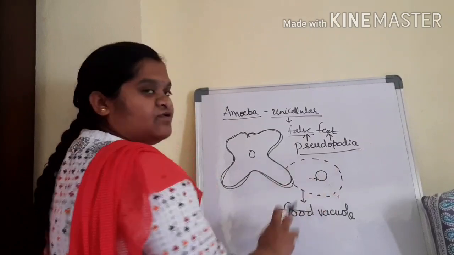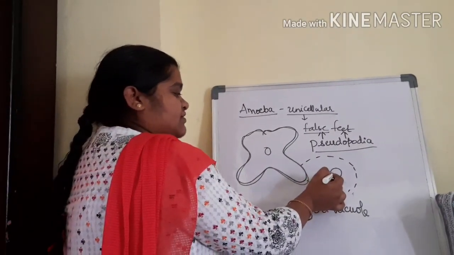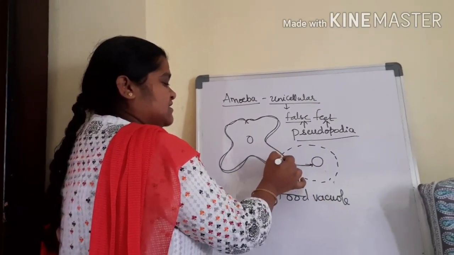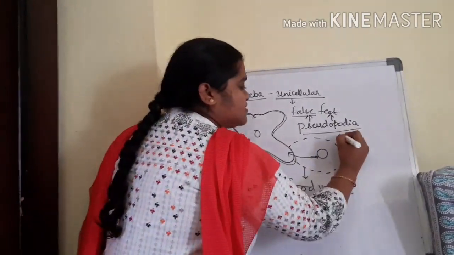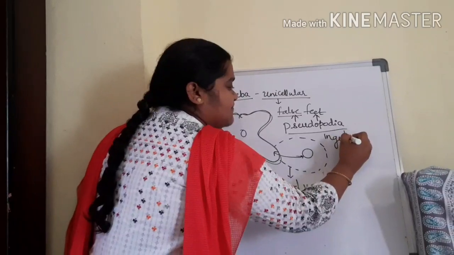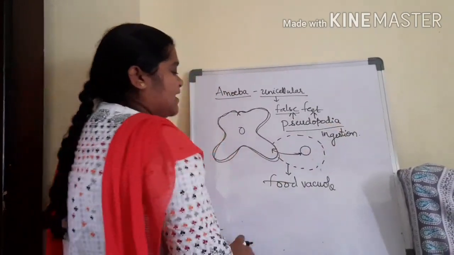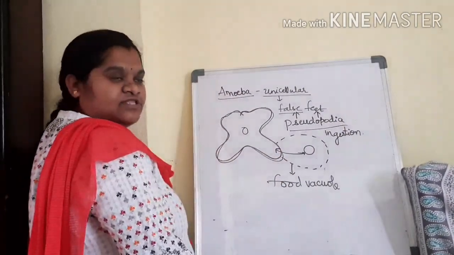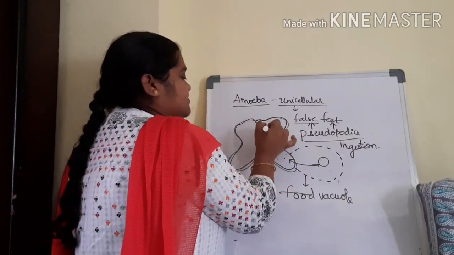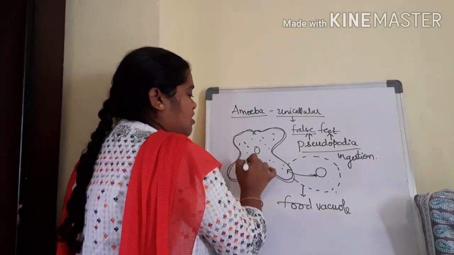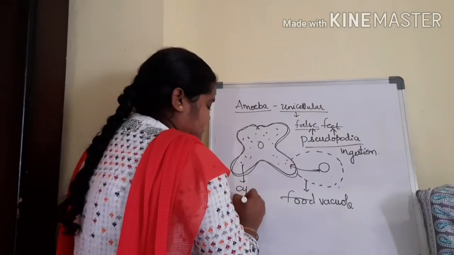After forming the food vacuole, the food will be taken inside the body by the process called ingestion. And whenever the food enters into the amoeba's body, the jelly-like substance which is present in its body, what is it called? Cytoplasm.